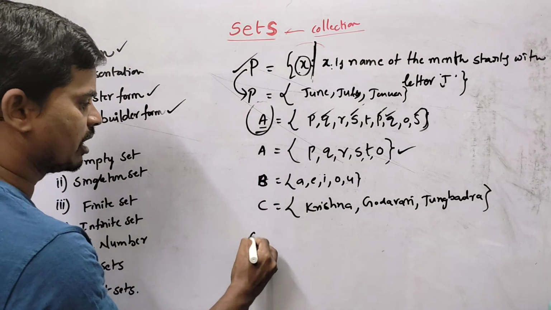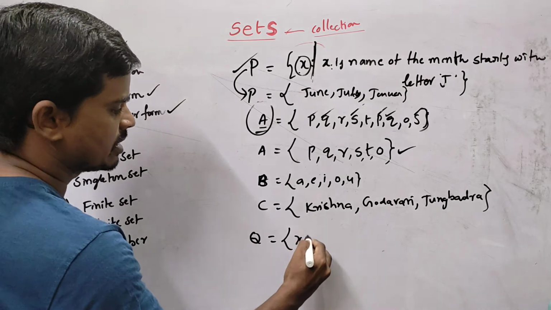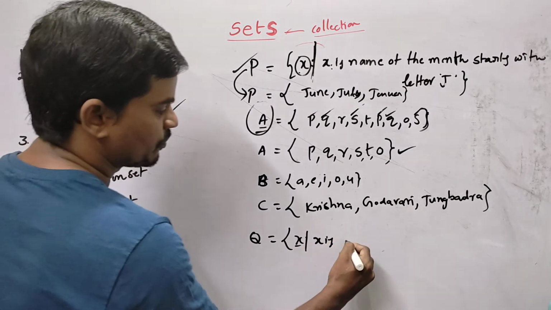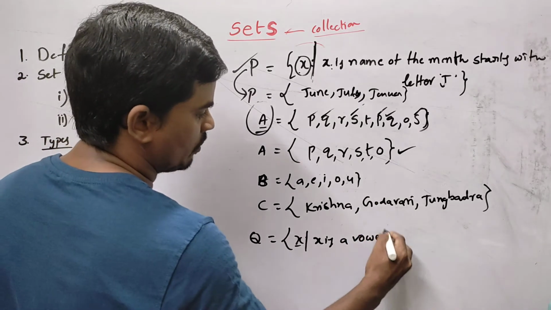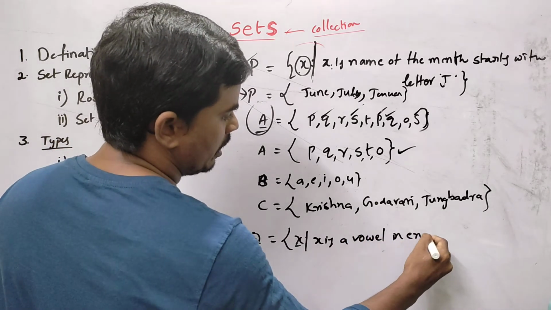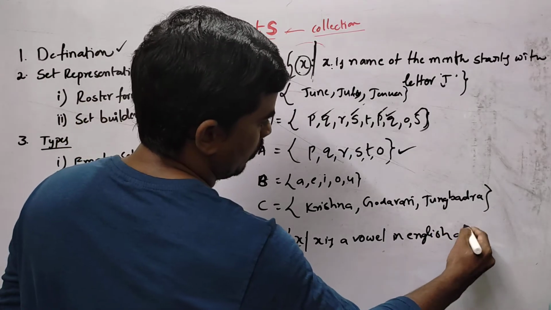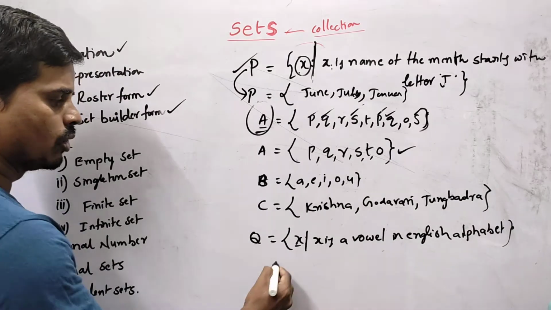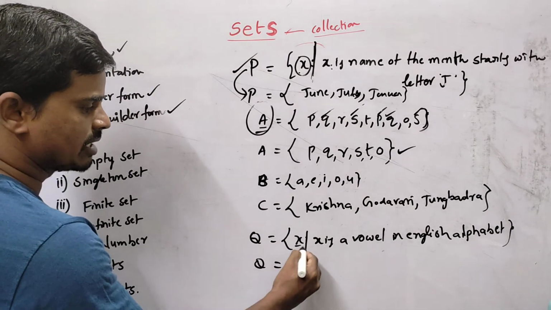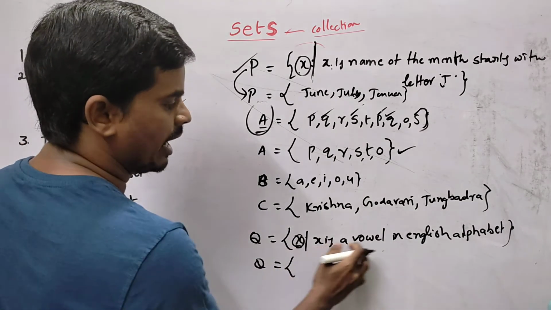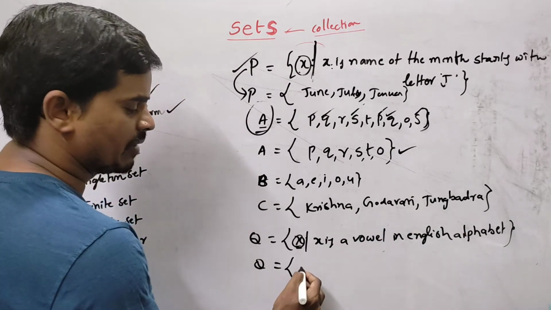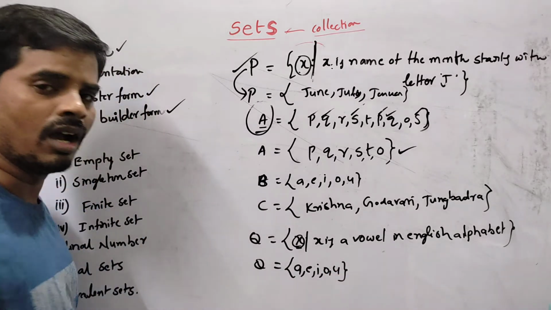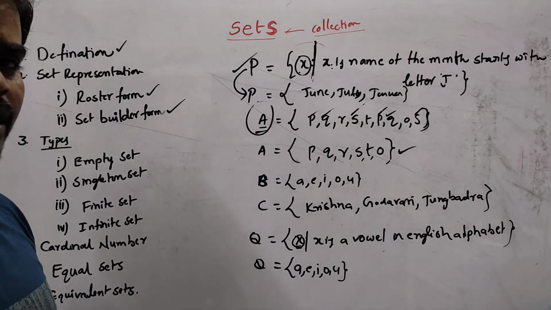And I can give you another example for the set builder form. X such that, and what X is I define after the such that. X is a vowel in the English alphabet. What are the vowels in the English alphabet? A, E, I, O, U. So these are the vowels in the English alphabet.